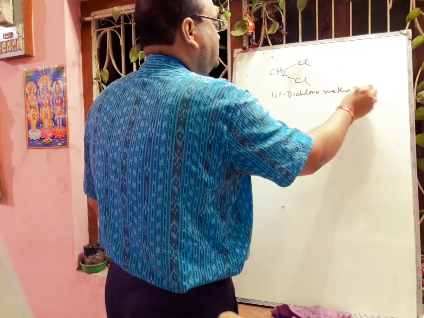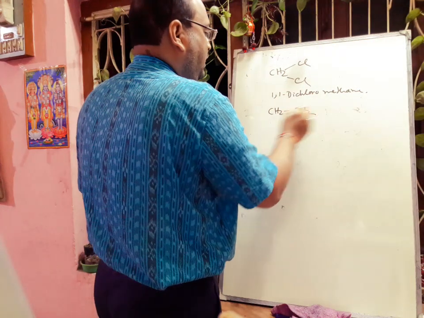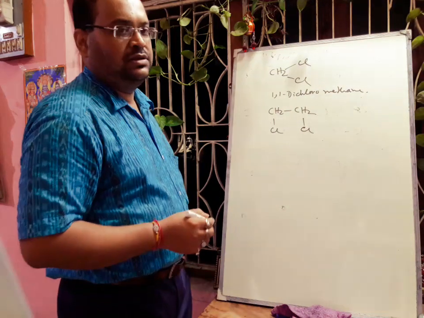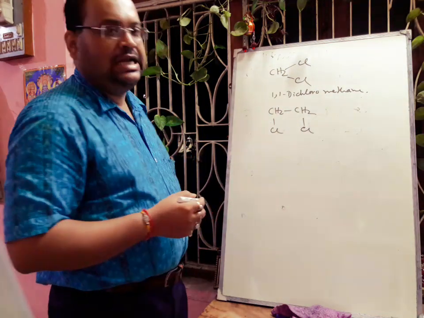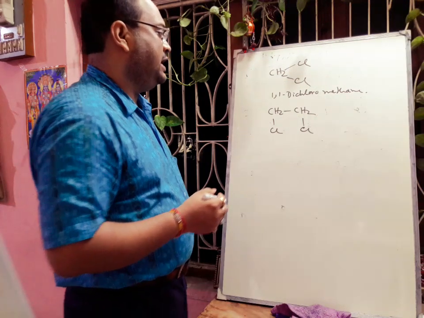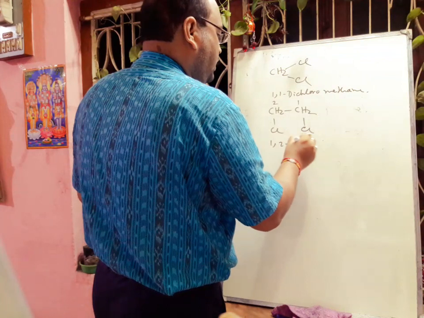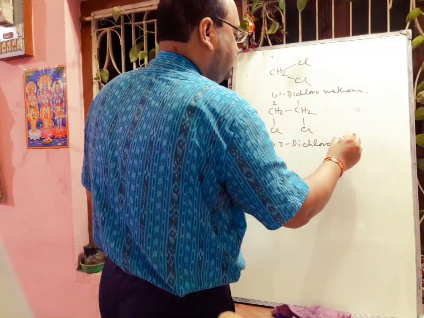Dichloromethane. But if the two halogen atoms are at the 1,2 position of the carbon chain, then it is called vicinal dihalide, and here it is called 1,2-dichloroethane.